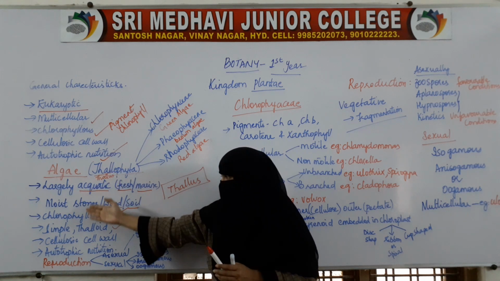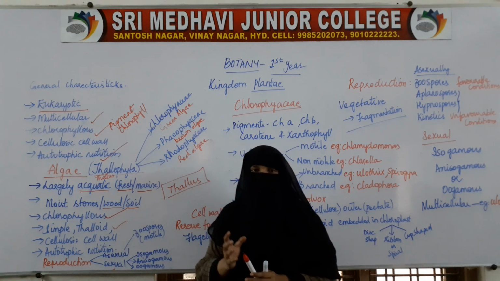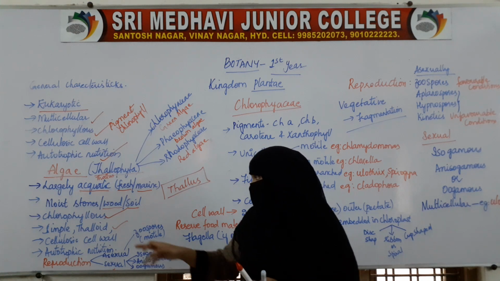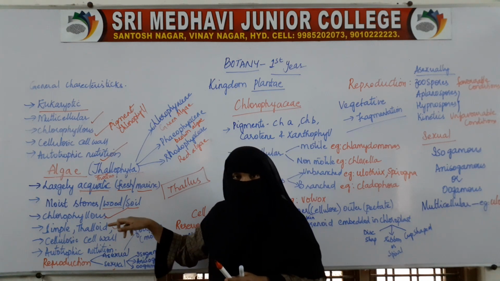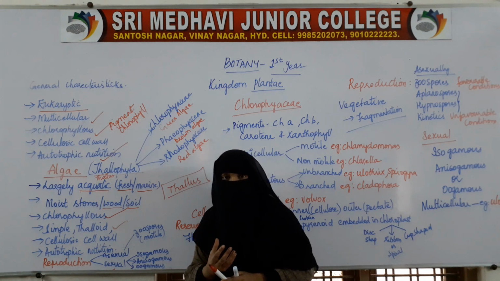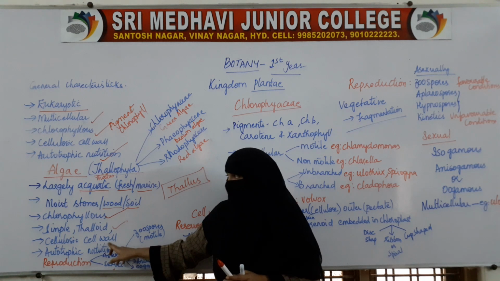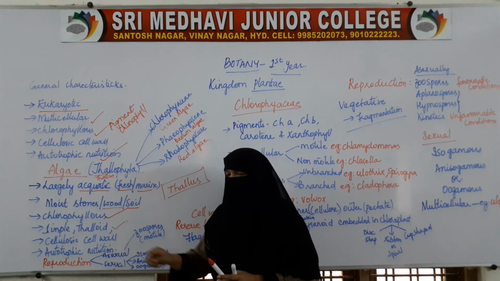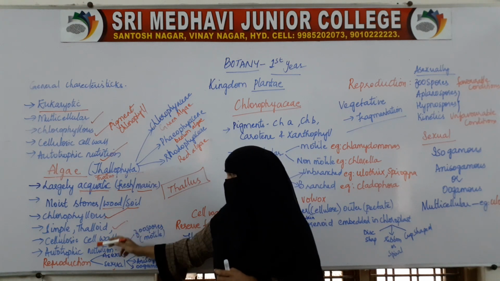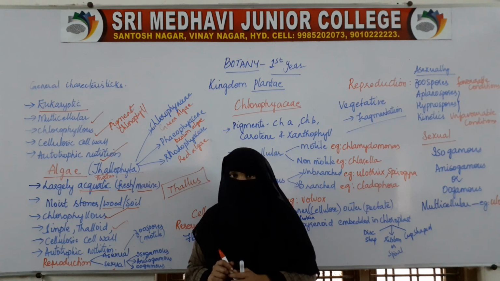So, in algae the body structure is simple, it is thalloid, that is, it only has a mass of cells, with no properly differentiated body. All the cells have a cell wall which is made up of cellulose. And as they are chlorophyllous, the mode of nutrition is autotrophic nutrition.